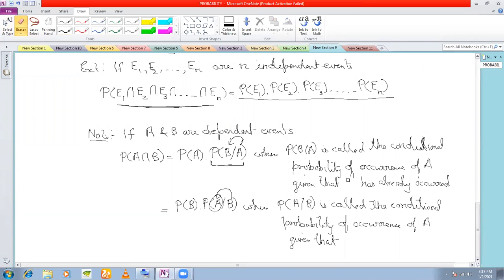Understood? P of B slash A, I will explain this once again, but just remember that P of B slash A means probability of occurrence of A given that B has already occurred. Similarly, P of A slash B is the probability of occurrence of B given that A has already occurred.